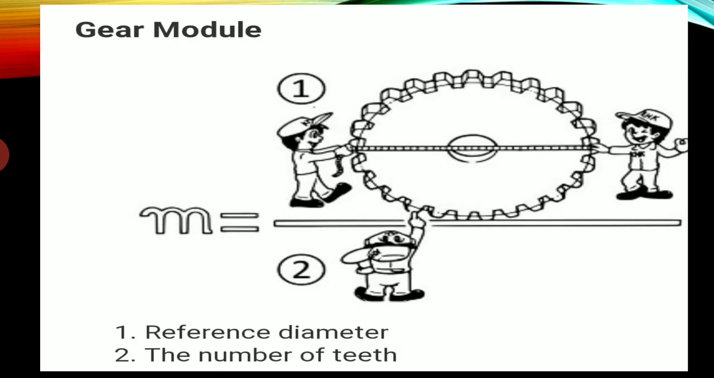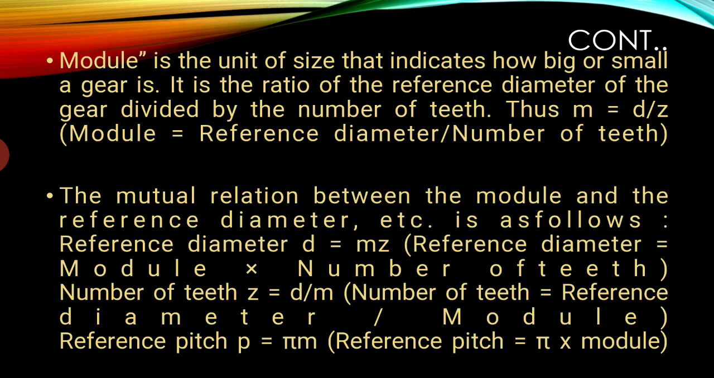Gear module. You can see in this diagram the reference diameter and the number of teeth. First one shows the reference diameter, second one shows the number of teeth. Module is the unit of size that indicates how big or small a gear is. It is the ratio of the reference diameter of the gear divided by the number of teeth. Thus, M equals D/Z. Module equals reference diameter divided by number of teeth.